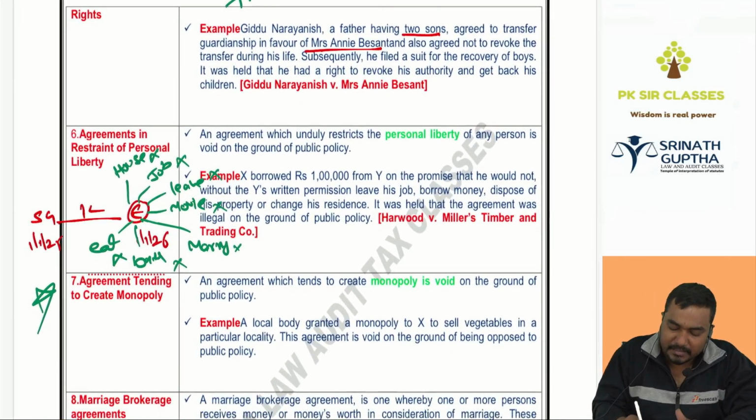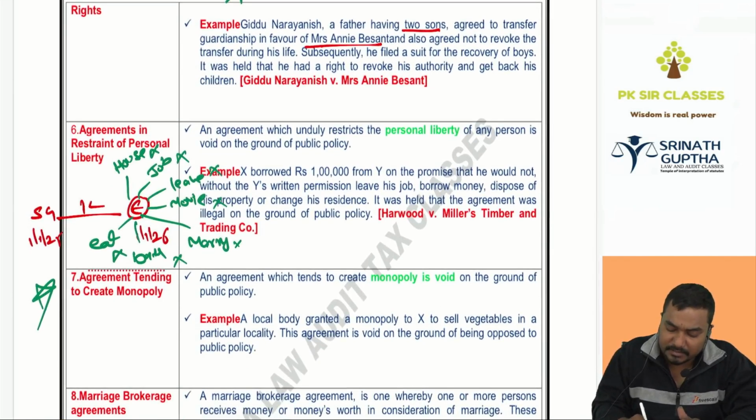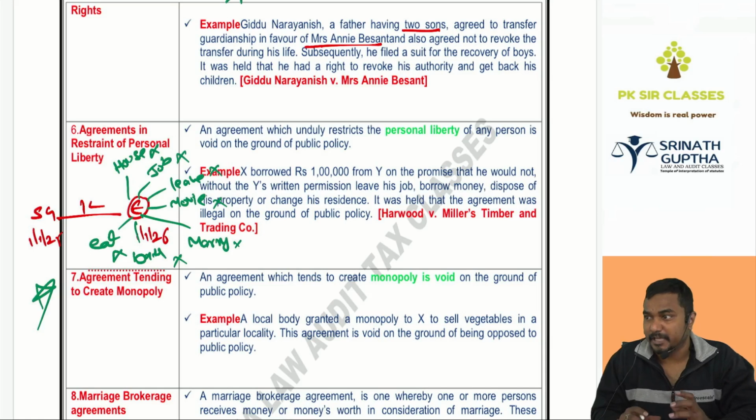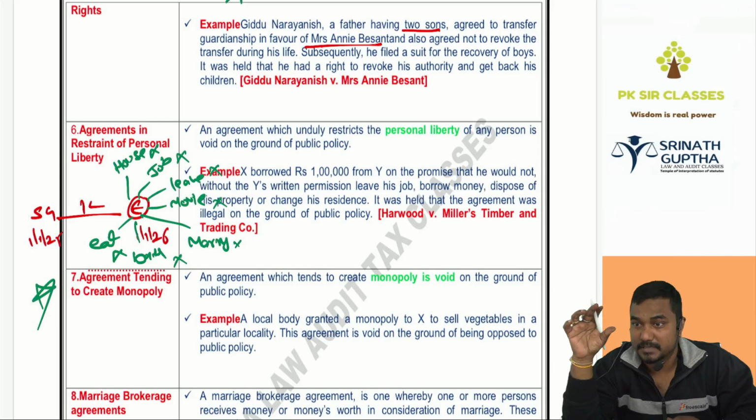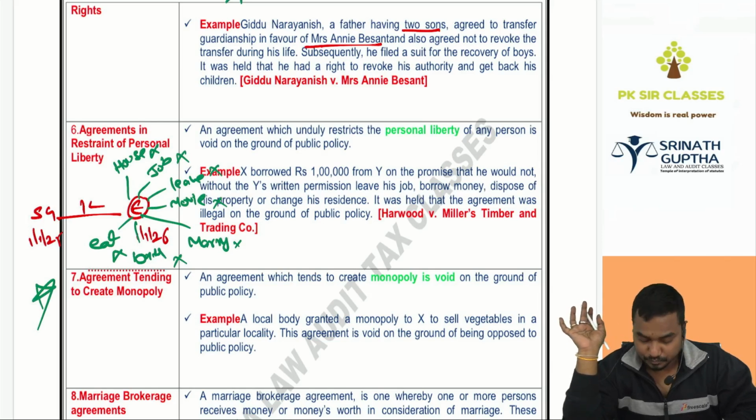Next, agreements tending to restrict liberty. Liberty means freedom. If there is any agreement restricting the freedom of a person, it will be void. Suppose I am giving a loan to Ishwar and I say, Ishwar, without my consent don't change your address, don't change your job, don't leave the city, don't go to a movie, don't marry, don't eat. I am restricting the freedom of the person. That will be void ab initio.